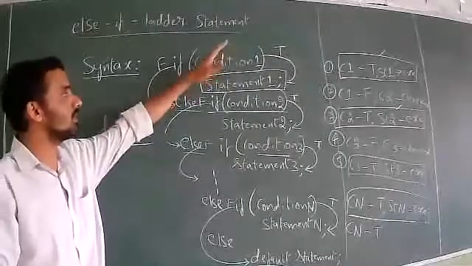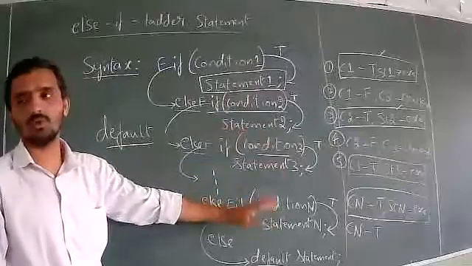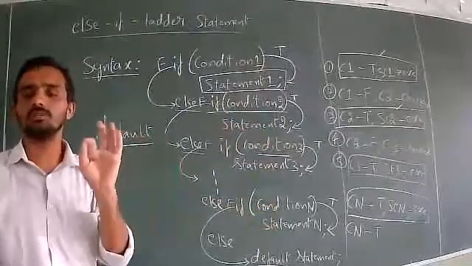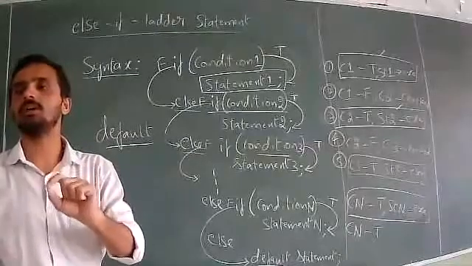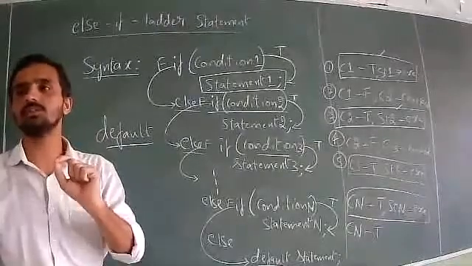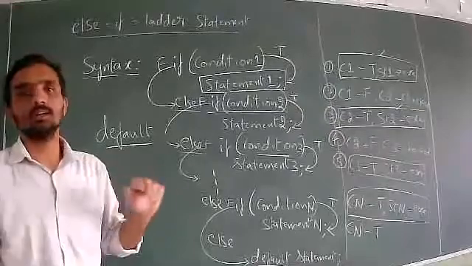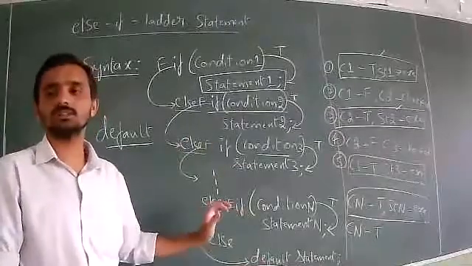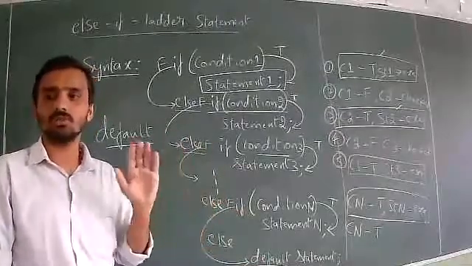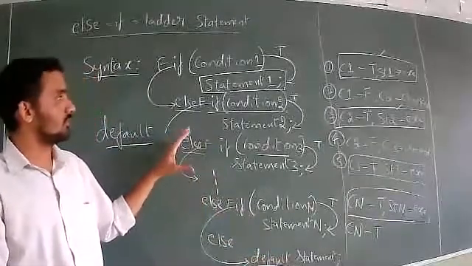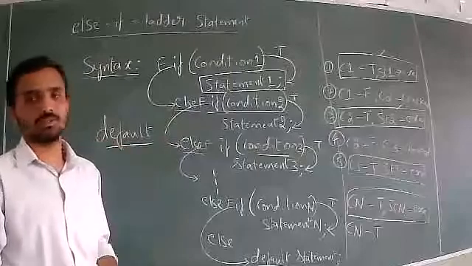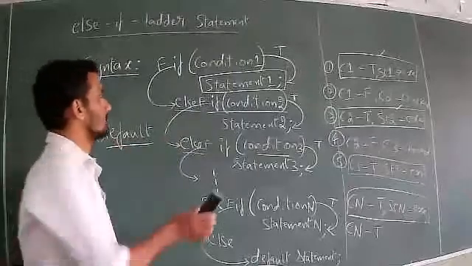This point you have to remember. Either condition 1 or 2 or 3 or the nth condition, one condition will be true. Whichever condition is true, the statements immediately following that condition will be executed. There it stops working, in the sense that it is the end of the else if ladder. When it reaches the end of the structure, when all the conditions are false, then only it reaches the default statement. From this, we can write the example. We will see how to write the example.